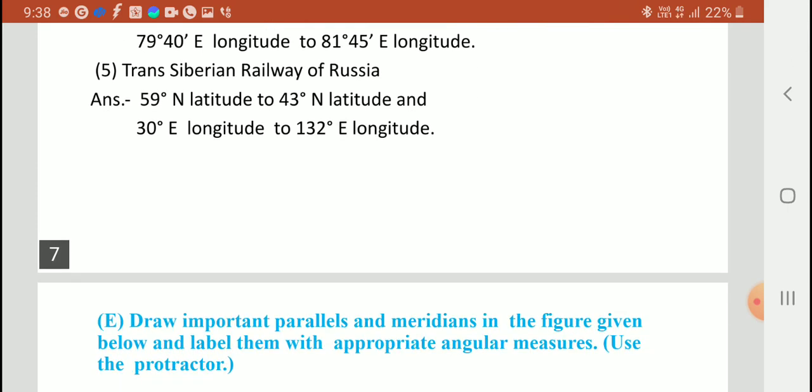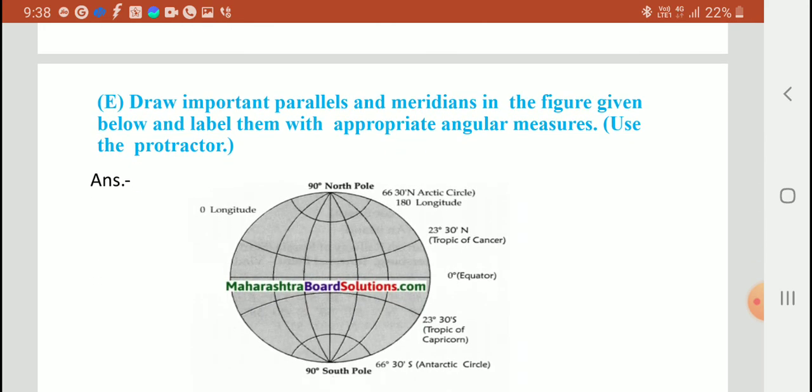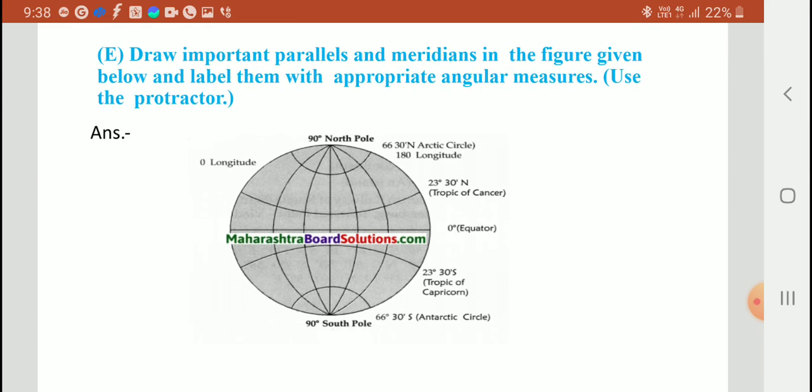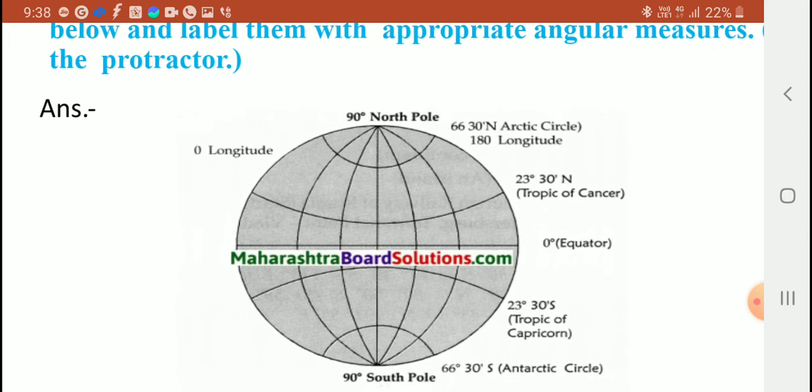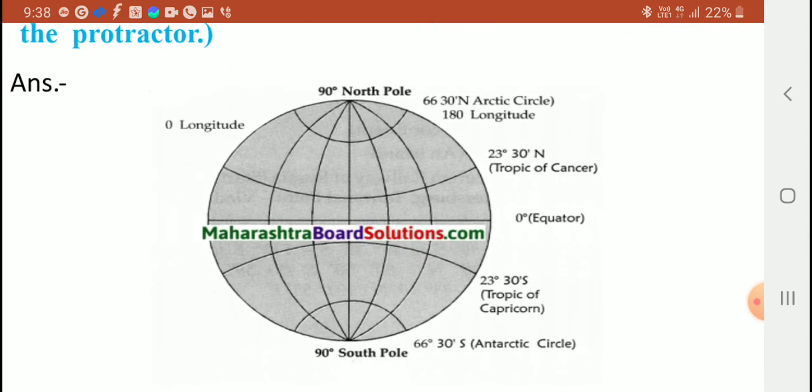Draw the important parallels and the meridian in the figure given below and label them with an appropriate angular measurement. Here are the important latitudes: the equator, Tropic of Cancer on the north, Arctic Circle, North Pole, and Tropic of Capricorn on the south, and Antarctic Circle and South Pole.